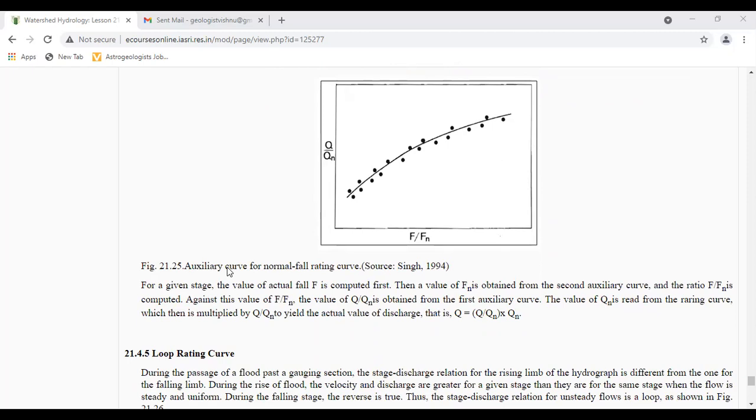For a given stage, the value of actual fall F is computed first. Then a value of Fn is obtained from the second auxiliary curve and the ratio F by Fn is computed. Against this value of F by Fn, the value of Q by Qn is obtained from the first auxiliary curve. The value of Qn is read from the rating curve, which then is multiplied by Q by Qn to yield the actual value of discharge, that is Q is equal to Q by Qn into Qn.